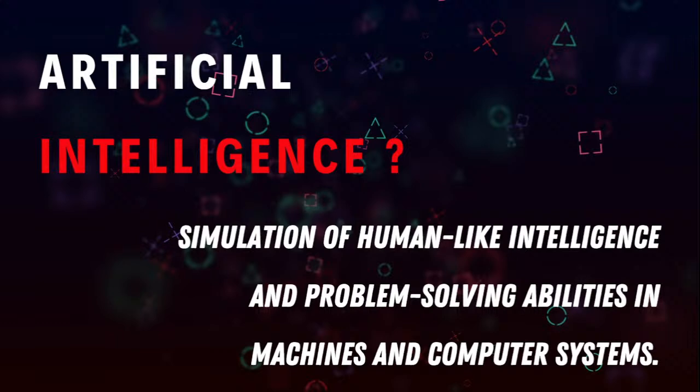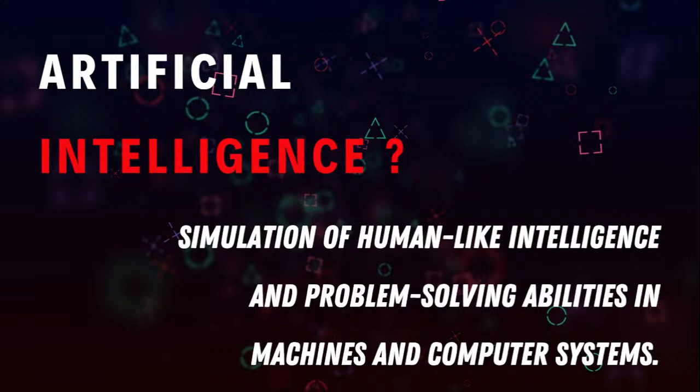Apart from that, we still have a lot more AI tools around us. So, what is this AI? AI, or artificial intelligence, is a simulation of human-like intelligence and problem-solving abilities in machines and computer systems. Okay, so you are going to create intelligence which thinks like a human, acts like a human, and does problem solving in machines and computer systems. You are going to create a human-like intelligence which does the tasks of humans and also tasks which can't be done by humans.